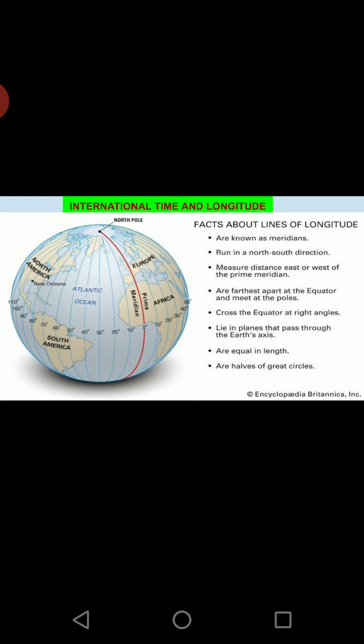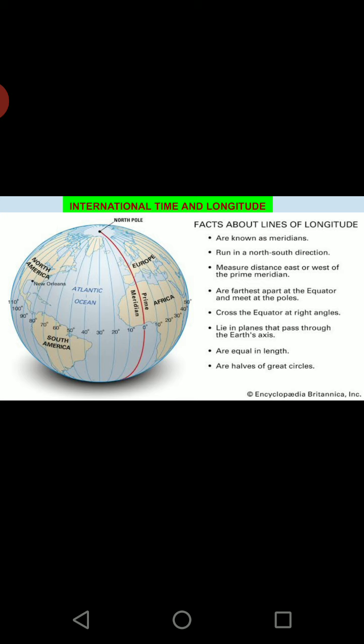Do you remember how many meridians or longitudes we have made on the earth's surface? Yes, they were 360. So when the earth is rotating, all these 360 longitudes come in front of the sun every day. So within 24 hours, every longitude is in front of the sun.